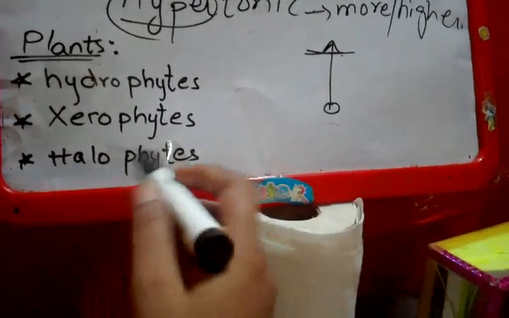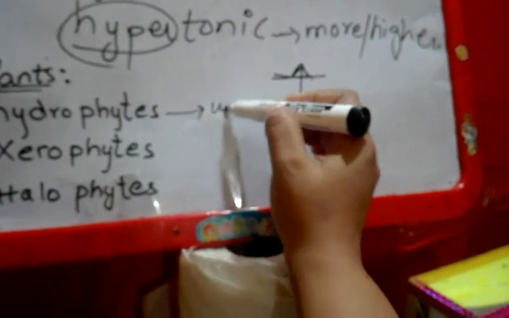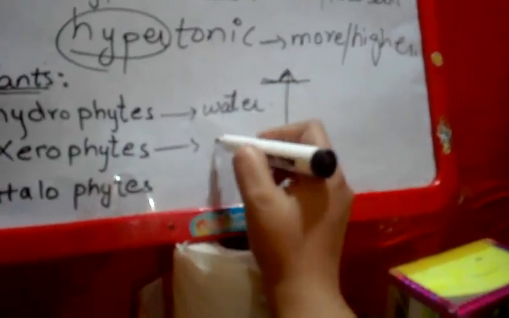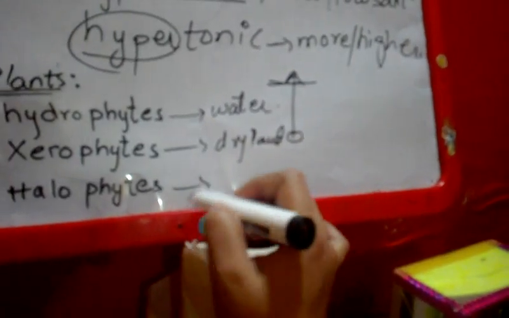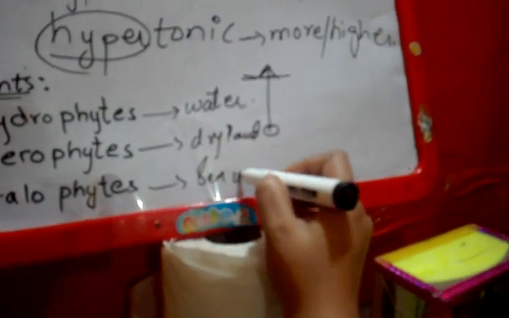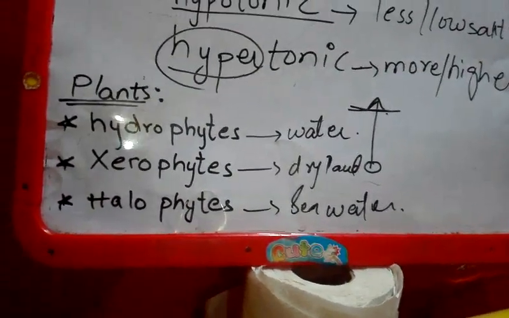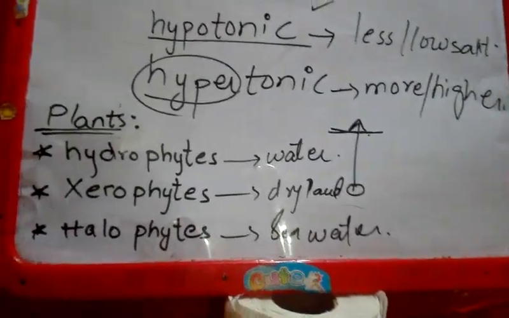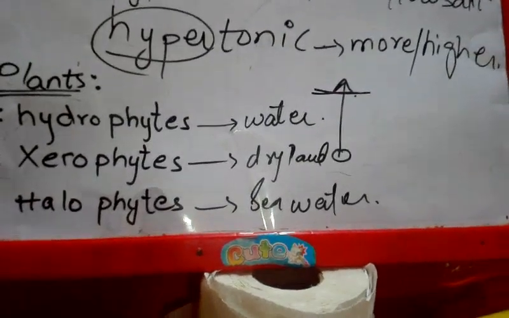And the last word is halo. Halo means fresh water or sea water. So let me write down these. What are hydrophytes? Hydrophytes which need water. Xerophytes which don't need water, they need dry lands for their growth. And halophytes need sea water. Why sea water? Because sea water has an adequate amount of salt in it. So those plants just fill up their vacuole and utilize that salt for the growth and movement, of course.